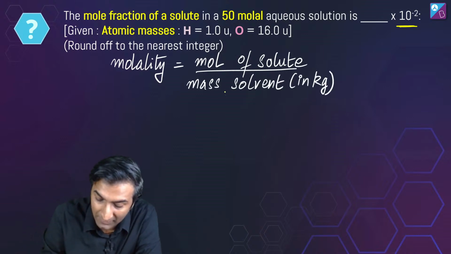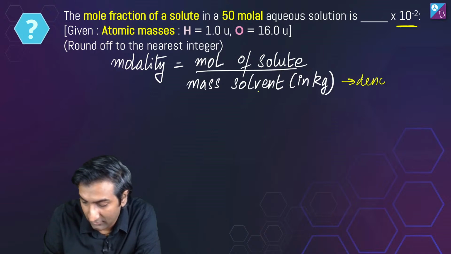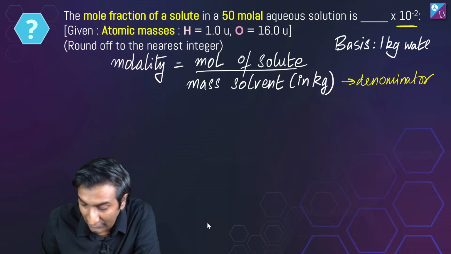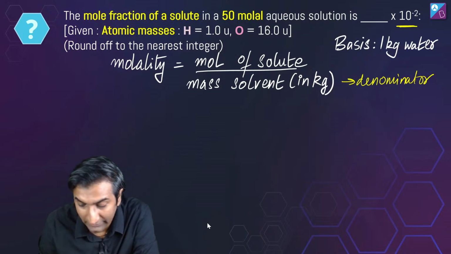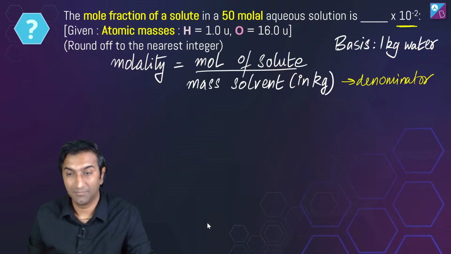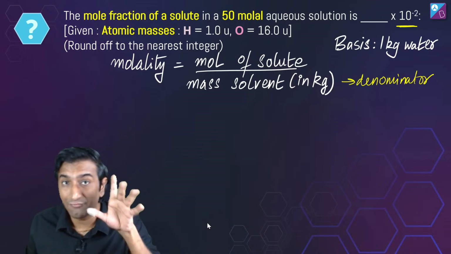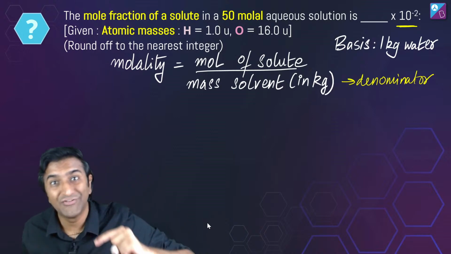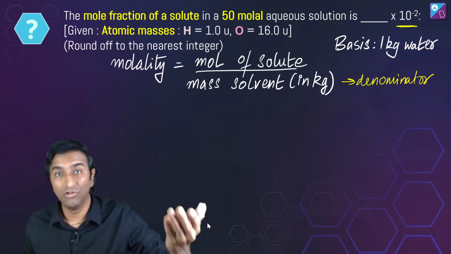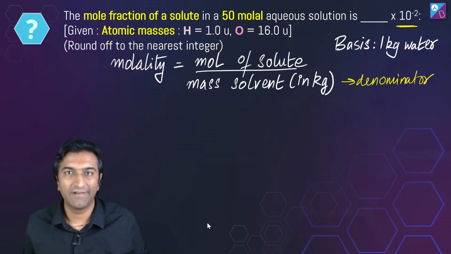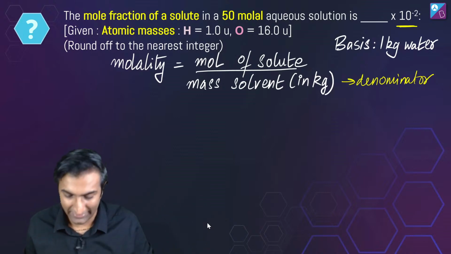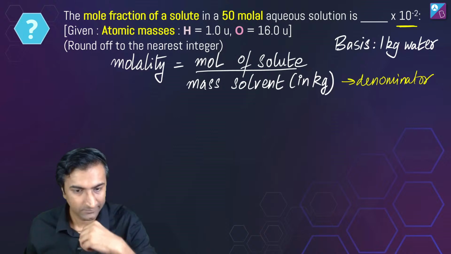Now, because denominator में ये है, right? This is why I will take my basis to be 1 kilogram of water. Okay? This is the first step and most important step. इसके बाद आप please try करिए. If you take 1 kilogram of water, what are you doing? You're fixing number of moles of solute and you're fixing moles of water. If you have moles of solute, you have moles of water. Mole fraction निकालना तो बहुत straightforward activity है. Please try it out.